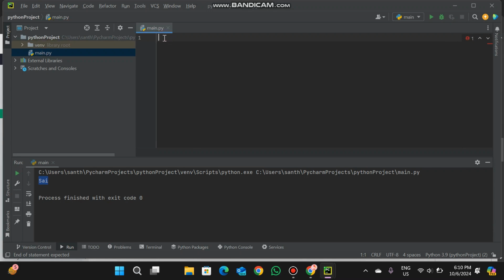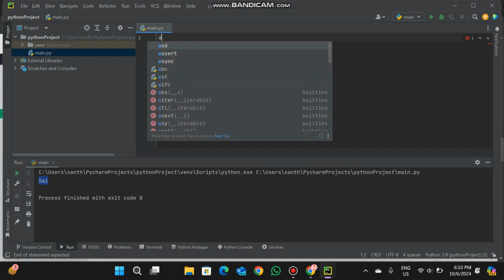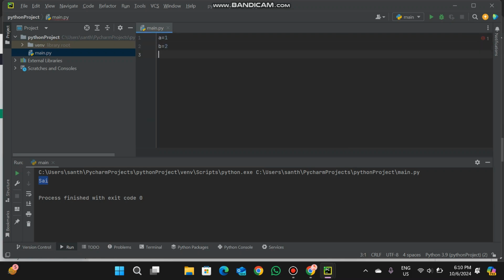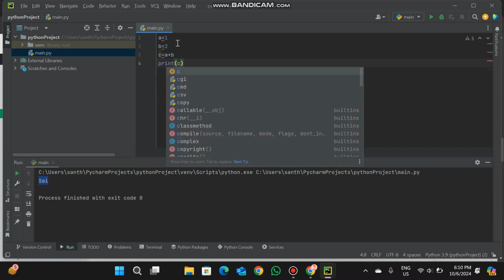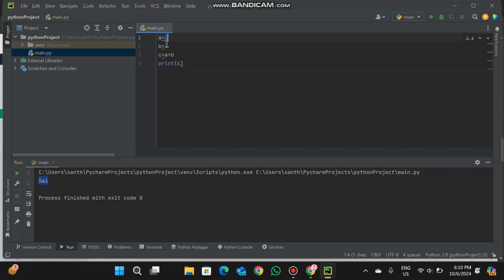Let us start the second code, adding two numbers. Let us take a = 1 and b = 2. So what is c? a + b. We will print c. So what will happen in this code? a is 1, b is 2. So the number 1 is stored in the variable a. So when we use a anywhere in the program, it will have the value 1 and b contains 2. c = a + b. What is plus? Addition. c is a variable which contains the addition of a and b. So what is a + b? 1 + 2 is 3.